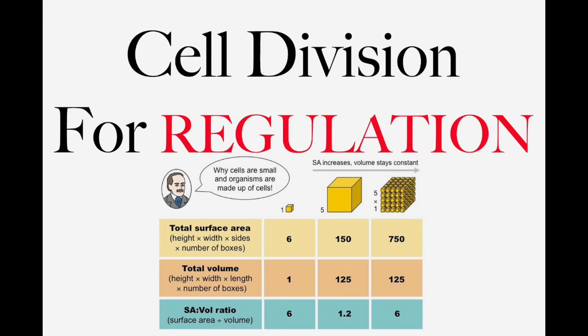A final reason that cells divide is when they become too big. If a cell becomes too large, it regulates itself through division. The reason for this is because there is in fact an optimum size for cells. One of the main reasons why cells can't exceed a certain size is because the surface area to volume ratio becomes inefficient. When that occurs, transport and other necessary and crucial cell processes become unmanageable.